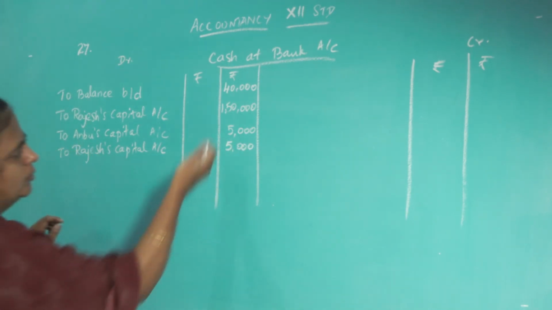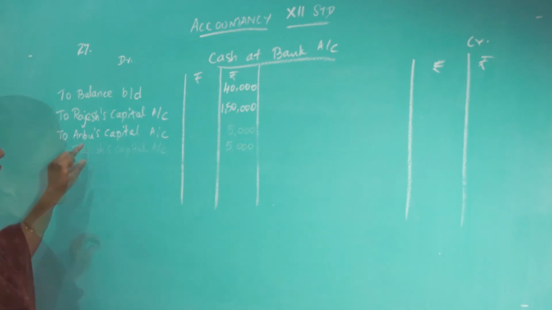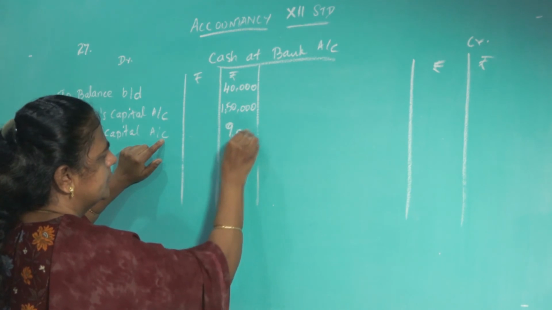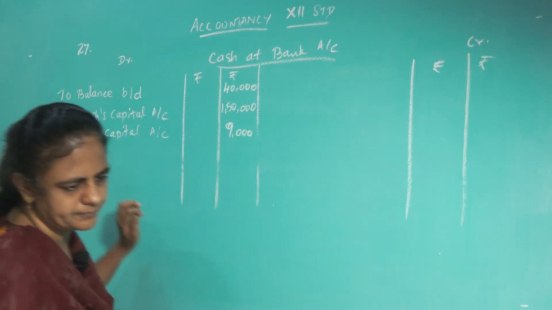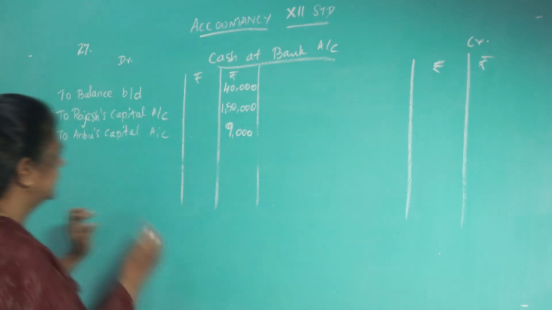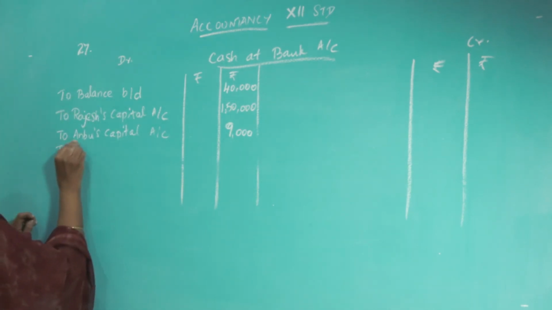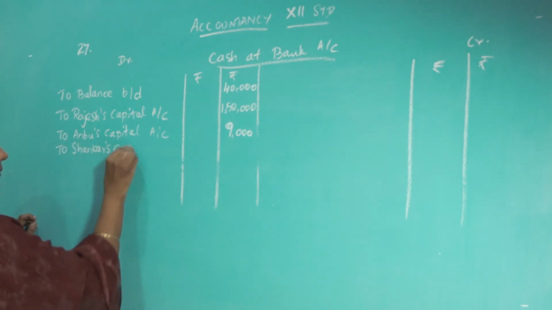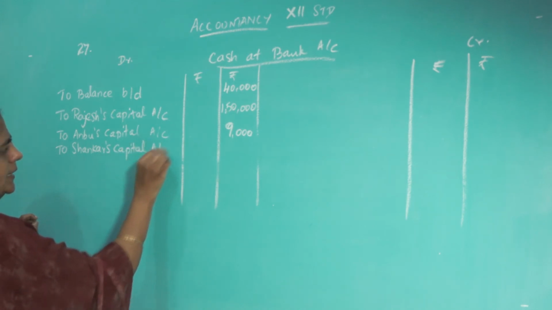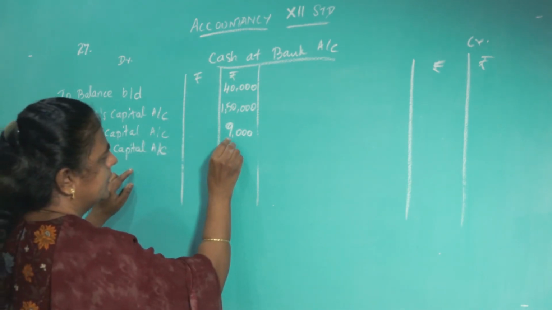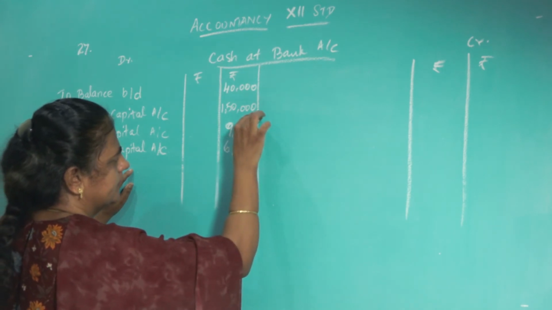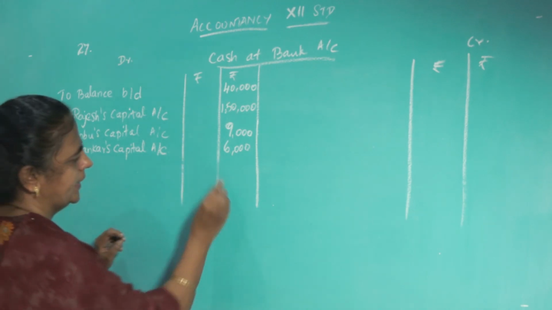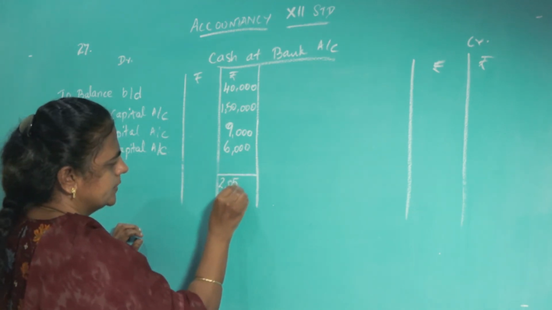Okay. So now what you have to do? You have to add up all this. To Anbu's capital account 9,000, to Shankar's capital account, the old partners Anbu and Shankar, that is 6,000. Okay. So now put the total here, add up, 2,05,000.